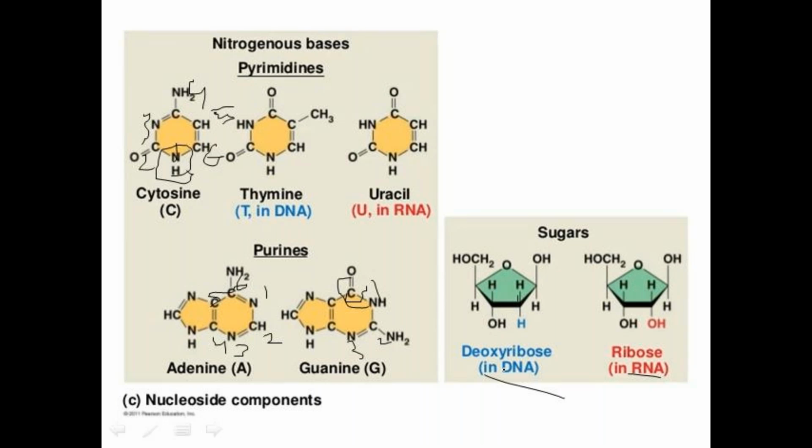Deoxy means lack of oxygen, not hydrogen, ma. Not the hydroxyl group, only hydrogen, that means H groups are present. Yeah, good. That is deoxyribose and ribose. These are the major sugar units present in nucleic acids.